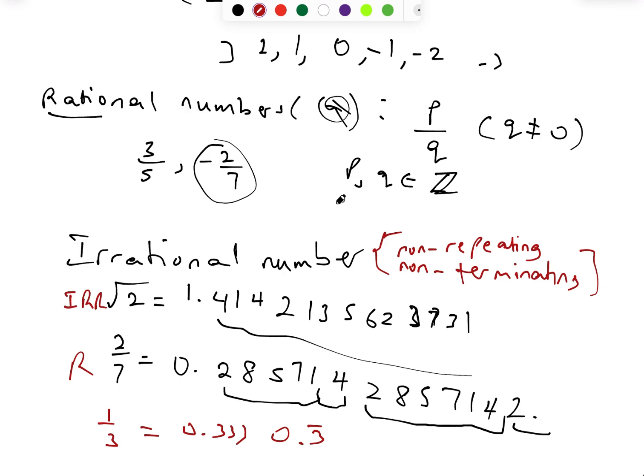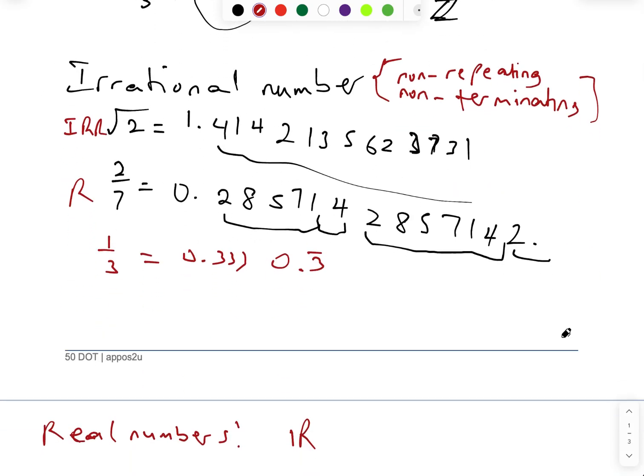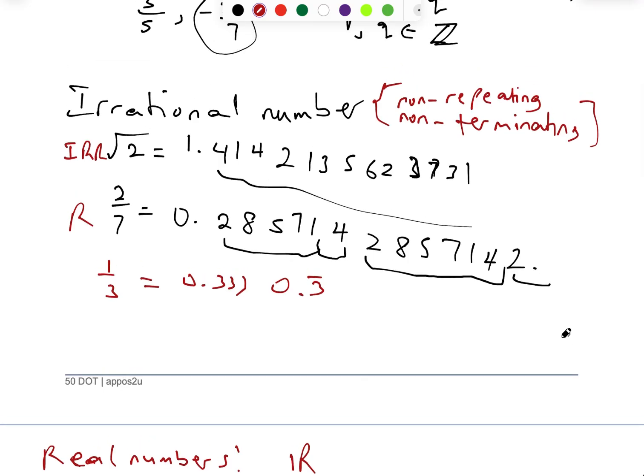Irrationals, they want to behave like fractions, but what we notice about their decimal value is that it is not repeating, that is, there's no pattern that they follow. They're not repeating some set of numbers over time, and they're also non-terminating, meaning that they never stop. They just keep going and going. All you have to do at any point in time is to approximate them. So those numbers are irrational numbers, the opposite of rational numbers. But when you combine all of these things together, you notice that we have what we call real numbers.